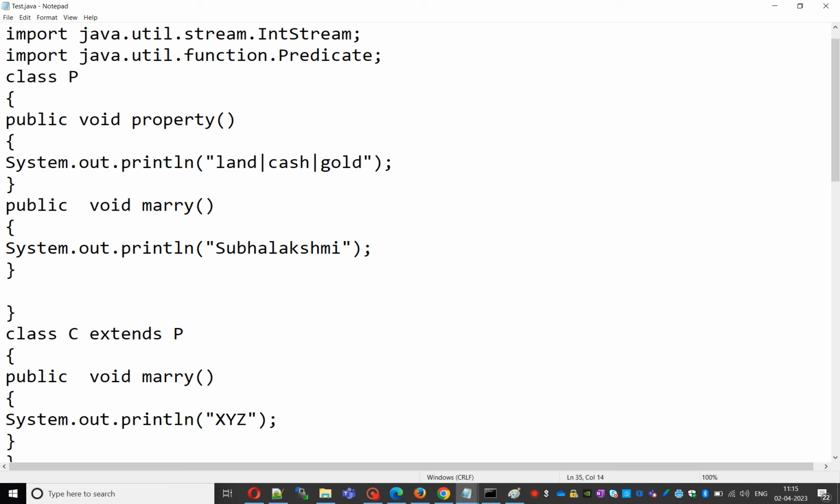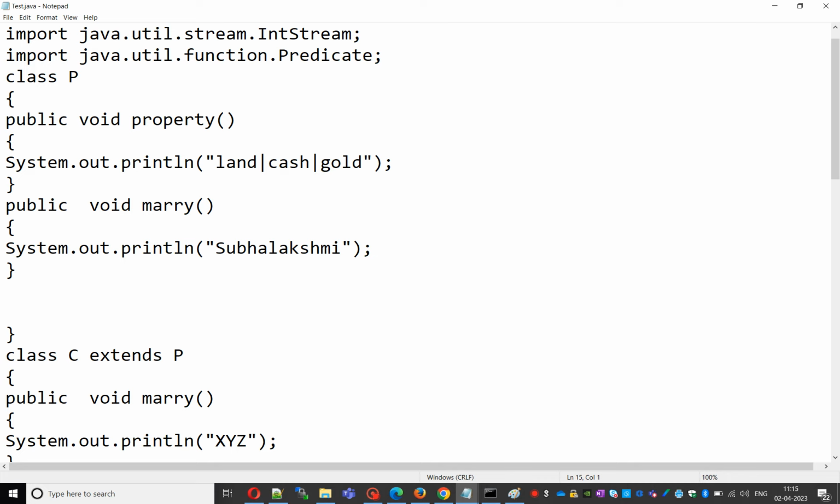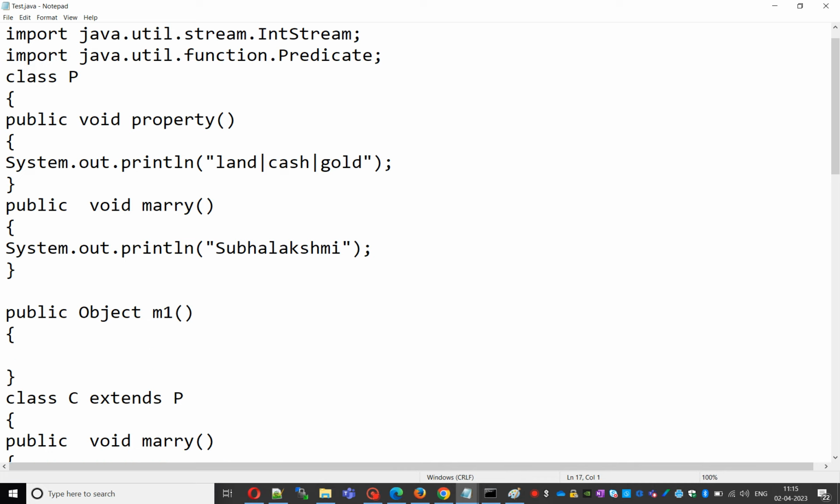I have a method in my parent class P with return type Object: public Object m1 returns null.